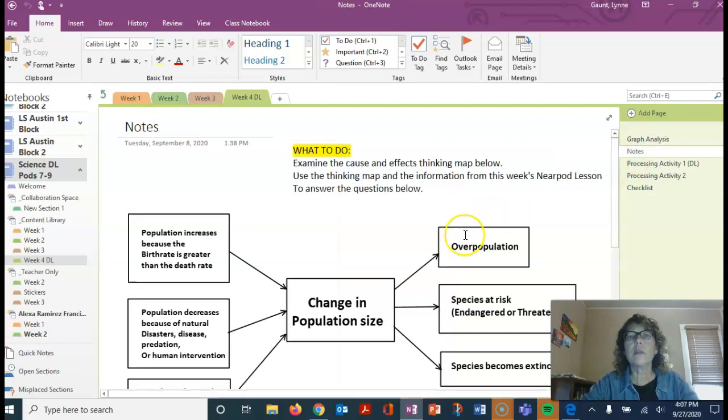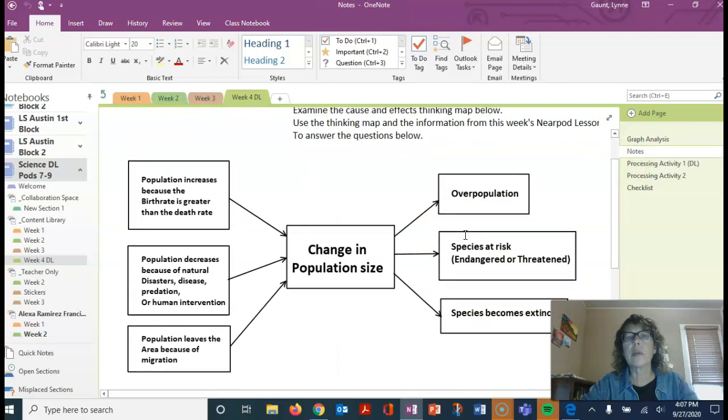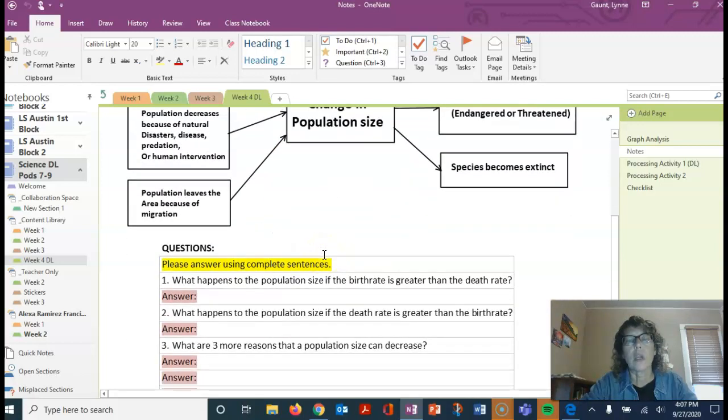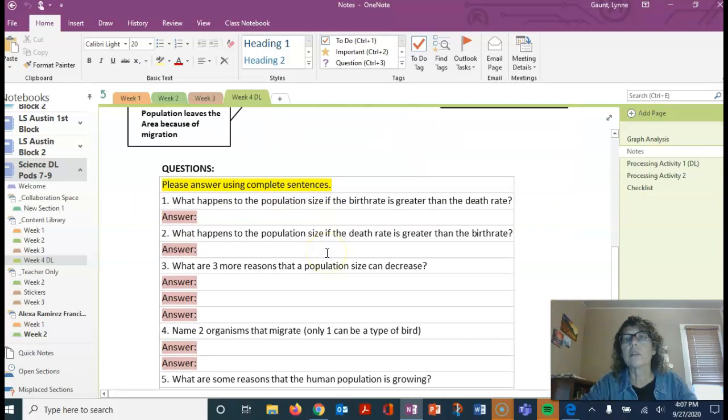Your notes page is a little bit different. Instead of typing in a bunch of notes this time, it's a thinking map. This is what's called a cause and effect thinking map, and here's how it works. All these 3 boxes on the left side over here are the causes of a change in population size in the middle box. Everything on the right is an effect or a result of that change in population size. So read all those captions over, try and make sense of it, and then come down and answer the questions.